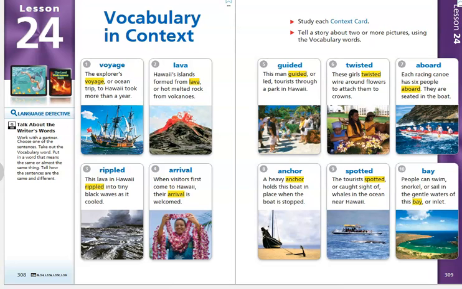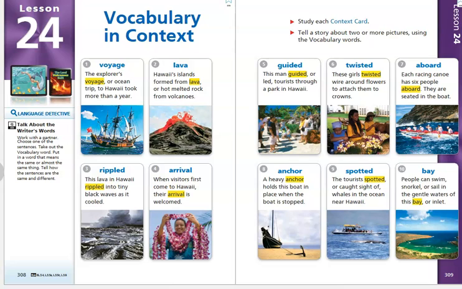Hi guys, we are going to be taking a look at our Lesson 24 Vocabulary in Context cards, and this is for our story this week called Dog of the Sea Waves. As we look at these words and thinking about that title that I just told you, I want you to see if you can kind of make a prediction about what this story might be about this week.